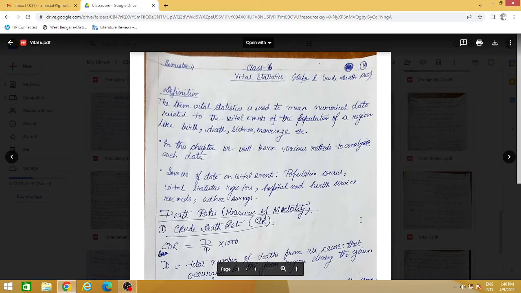From that there was this development that we can record this death and birth for understanding the development of our country. How do you understand? See, during the birth, we know that in India during this birth time, so many lives are lost to infants and also to the mother.